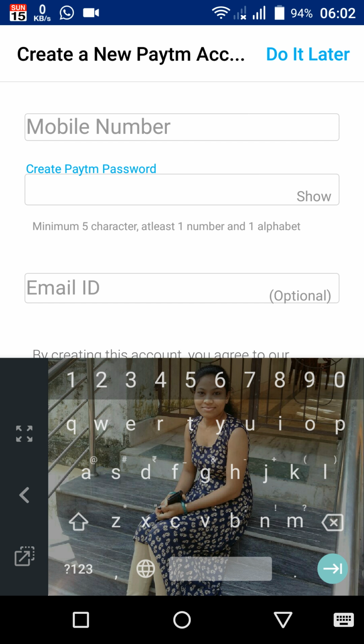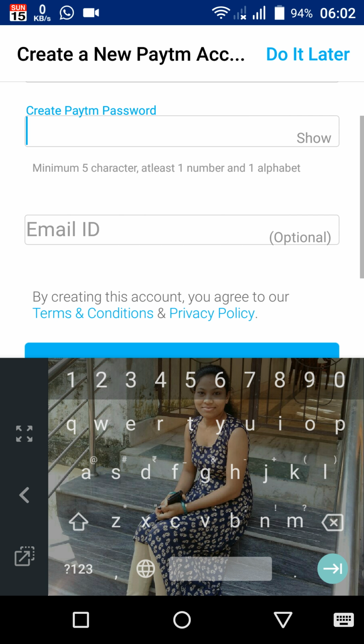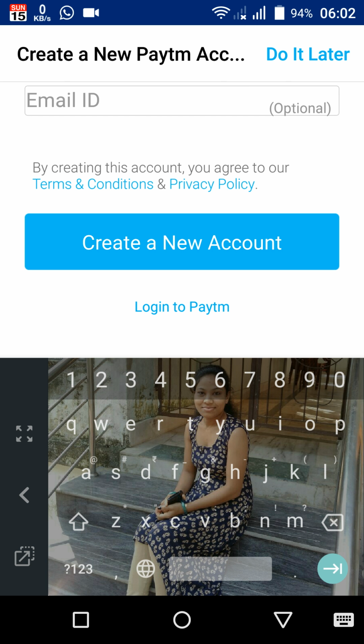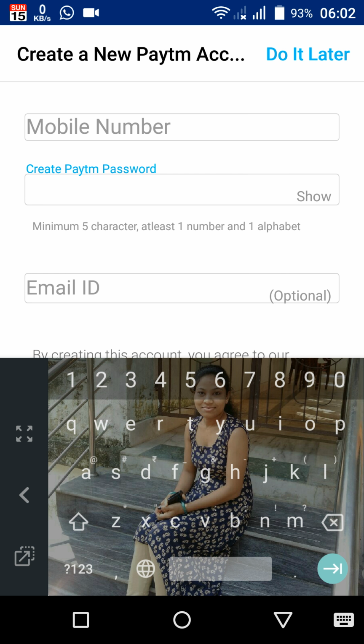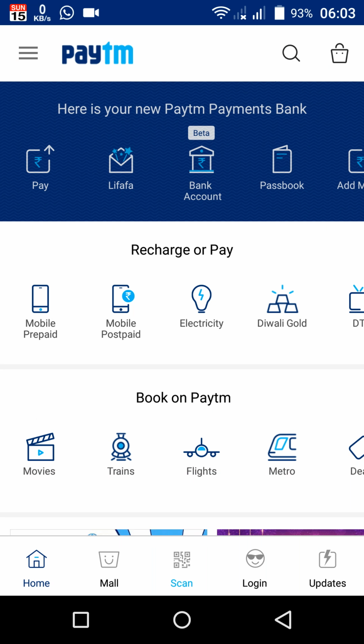Here, mobile number, and you choose a password and your mail ID. Okay, then create a new account. Okay, so let's go to, I have an account on this number, so I cannot make a new account. Do it later. So here you can see many options are there.